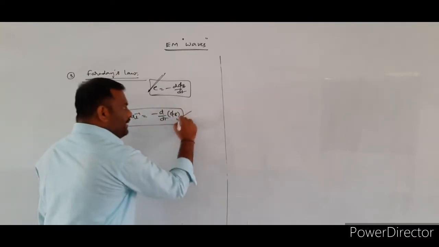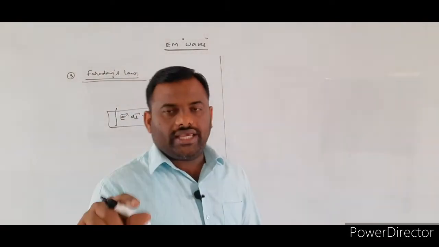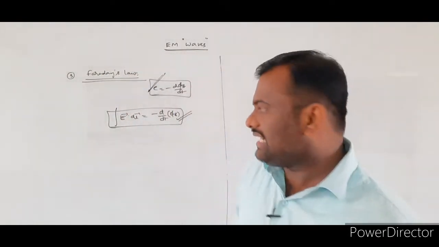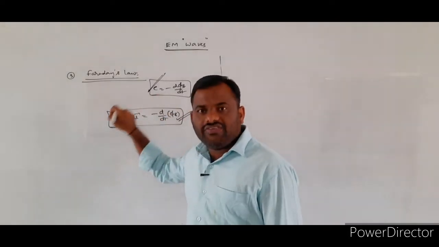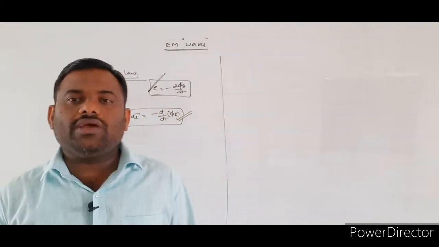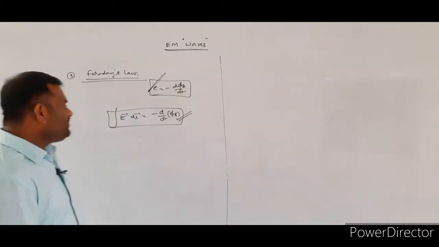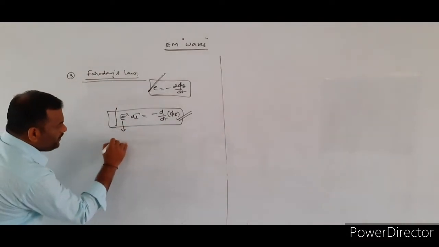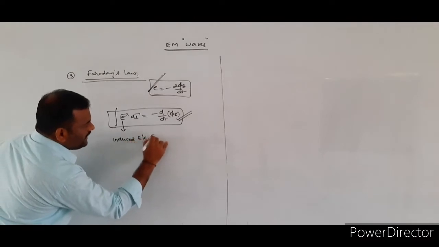Here, which type of flux did he consider? He considered the change in magnetic flux. The change in magnetic flux induces the electric field. According to Maxwell's third equation, whenever there is a change in magnetic flux, it induces an induced electric field.